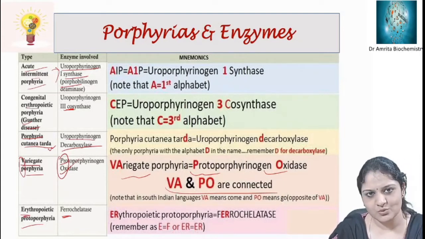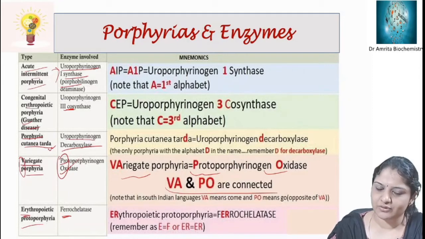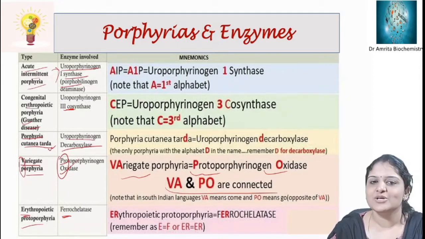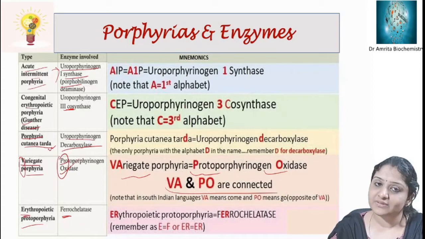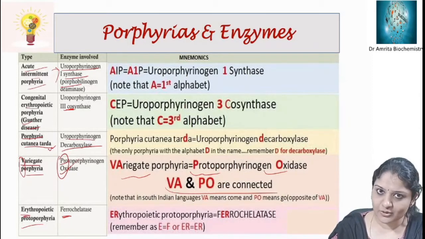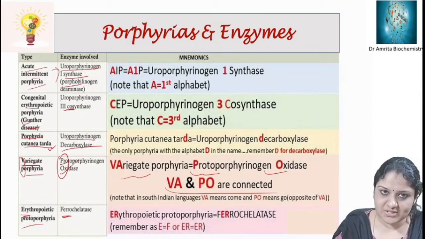A is the first alphabet, so 1. Similarly, congenital erythropoietic porphyria, C is the third alphabet, so the enzyme defective is UPG3 cosynthase, right? Uroporphyrinogen 3 cosynthase. So the enzyme defective is UPG3 cosynthase.